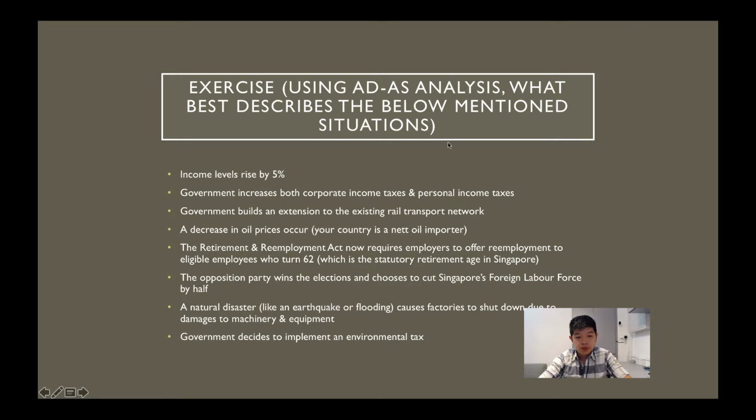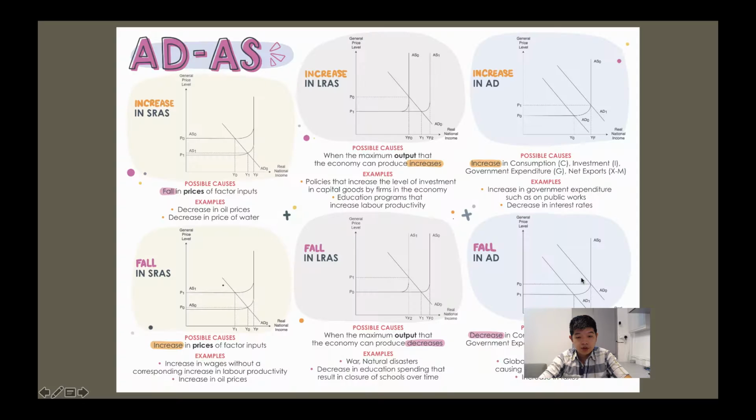If the opposition party wins the election and chooses to cut Singapore's foreign labour force by half, first of all, the first thing that comes to our mind, our labour force shrinks, our LRAS will shift left. At the same time, if there were less population in Singapore, we expect consumption to fall. There will be a fall in AD. Investments may also fall because of increased pessimism.